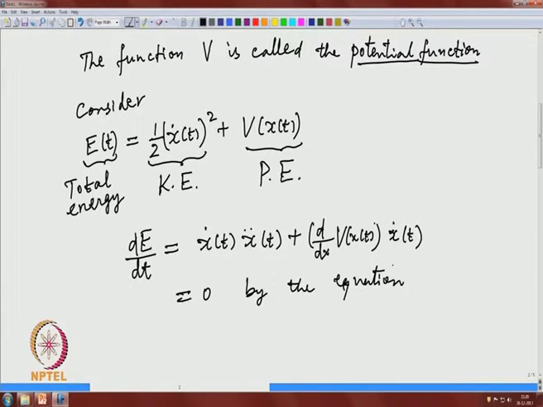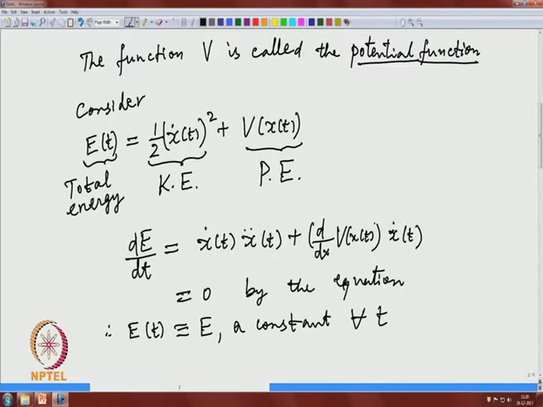So, by this simple calculation, total energy is conserved. It is the same for all t. Therefore, E(t) is identically equal to E, a constant for all t. This is the reason why that second order equation is called a conservative equation.